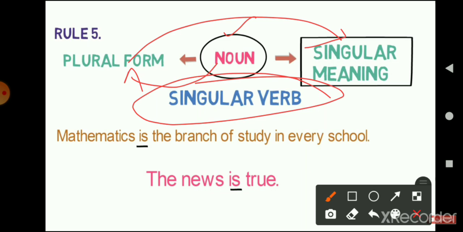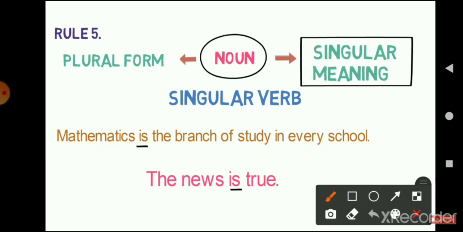See the example here. Mathematics is the branch of study in every school. Here you can see mathematics is the word which we have used. Mathematics means maths. We can say mathematics also. So here you can see mathematics, we have written s here, it is in the plural form. This noun is in the plural form but the meaning of mathematics is singular, right? So we have used a singular verb with it, that is "is".